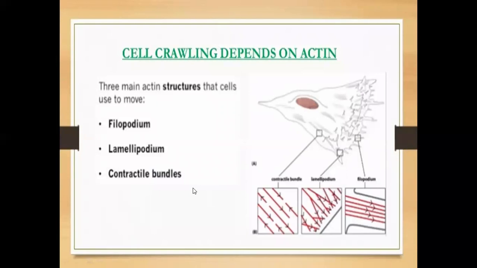Cell crawling depends on actin. There are three main actin structures that cells use to move: filopodium, lamellipodium, and contractile bundle.